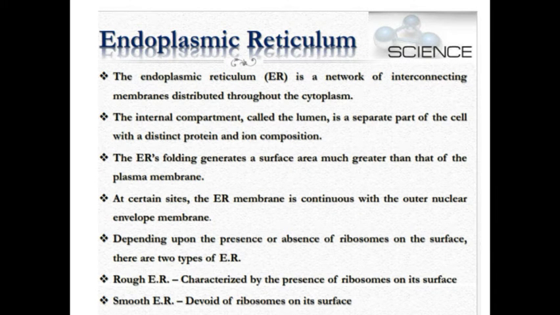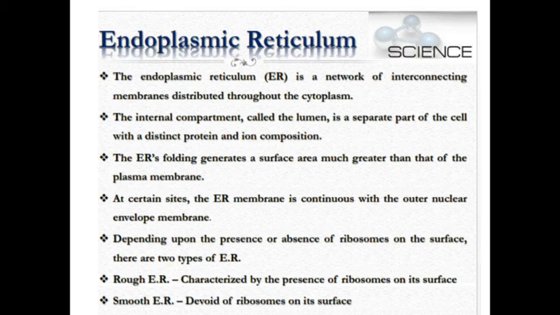At a certain site, the endoplasmic reticulum membrane is continuous with the outer nuclear envelope membrane. Depending upon the presence or absence of the ribosome on the surface, as I have already said, it is of two types: rough endoplasmic reticulum and smooth endoplasmic reticulum. The structure of the endoplasmic reticulum is similar to the structure of the plasma membrane.